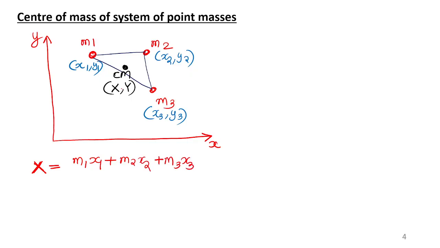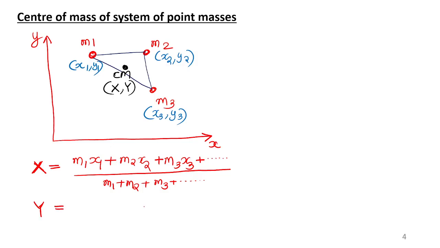If m4 is there, m4 x4 will be there, etc. All divided by m1 plus m2 plus m3 plus etc. This is the x coordinate of the center of mass.